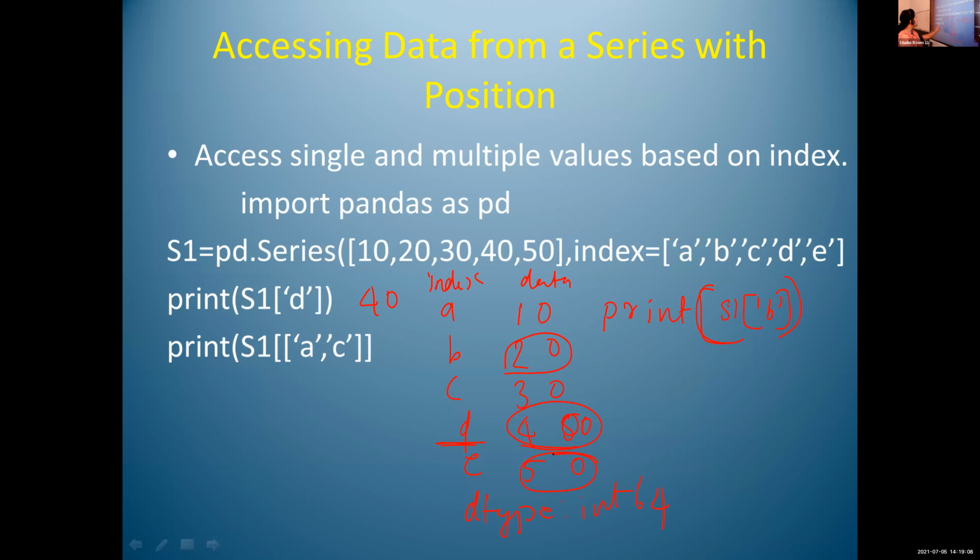Here s1 of A is 10 and s1 of C is 30. So the output is 10 and 30, with index values A and C. This is the output.